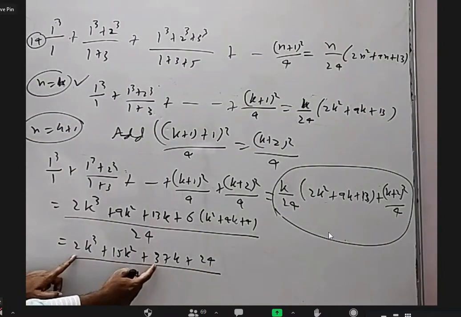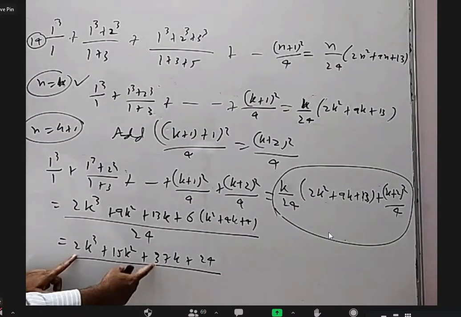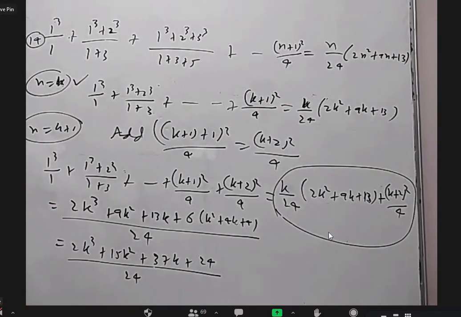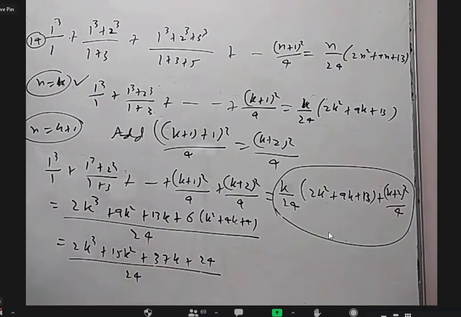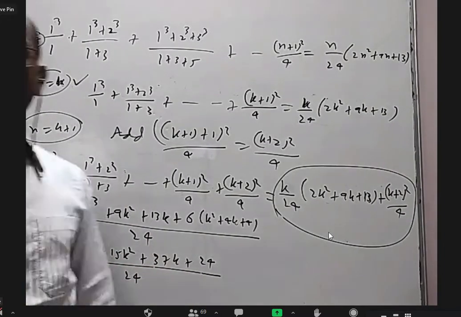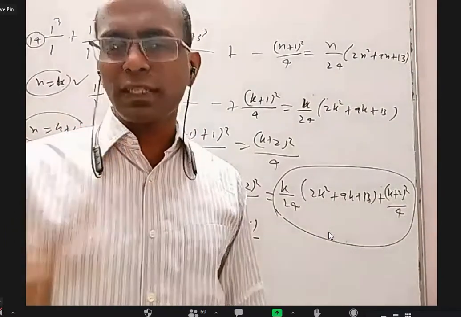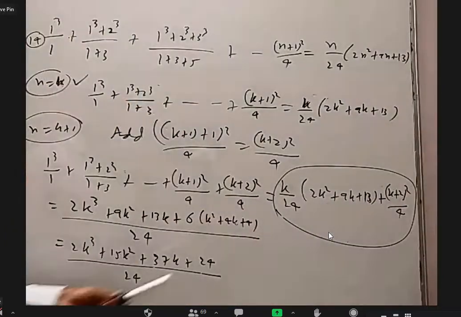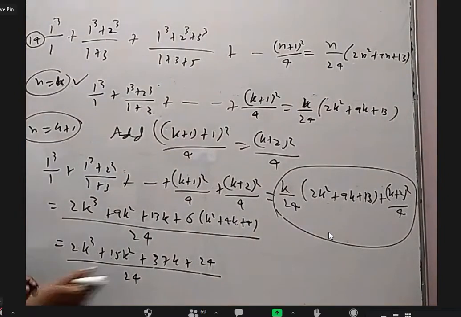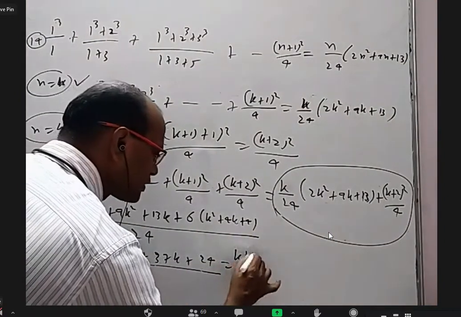And the sum of these two? 39. So when you put k equal to minus 1, this plus this becomes plus 39, and this and this together become minus 39. It is becoming 0. In any polynomial expression, if I put x equal to a and it becomes 0, x minus a is a factor. Like that, when I put k equal to minus 1, it is becoming 0. So k plus 1 is a factor.